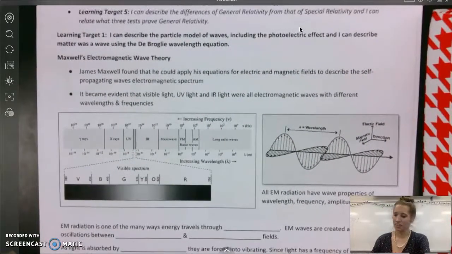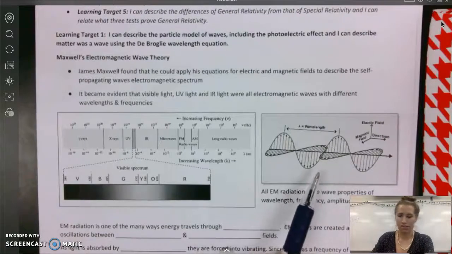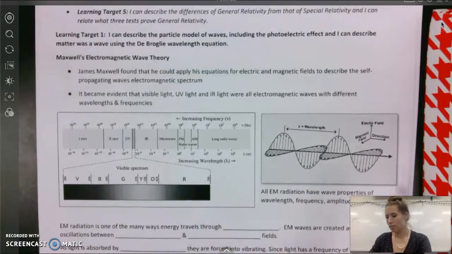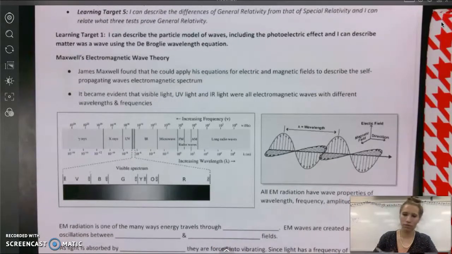First idea is this concept of an electromagnetic wave. That we can have a wave that's composed of both a component of electrical field and a component of magnetic field, and it can propagate itself through space. It doesn't have to have a medium in which to travel, okay? And through experimentation and observation, we determine that this is not just visible light, but an entire spectrum, and the gamma and X-rays as well as radio waves that we've seen all are electromagnetic waves.